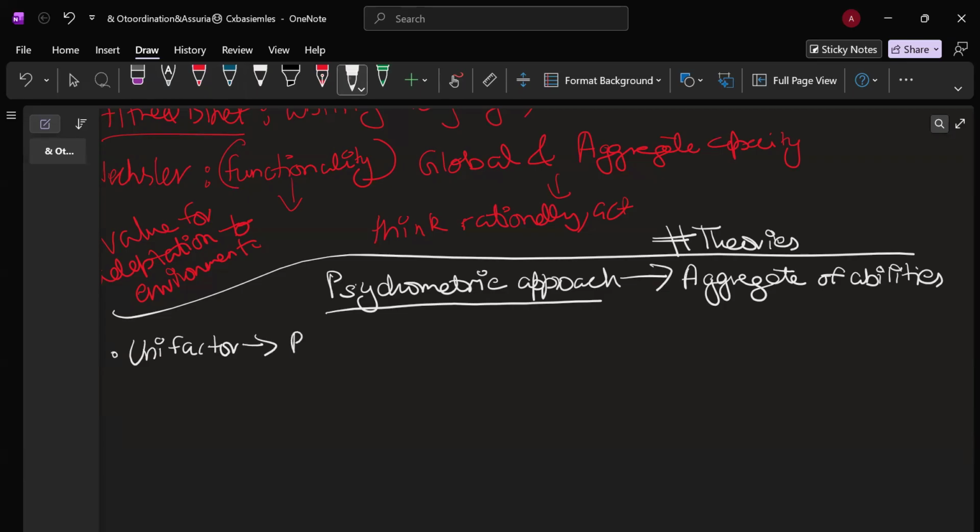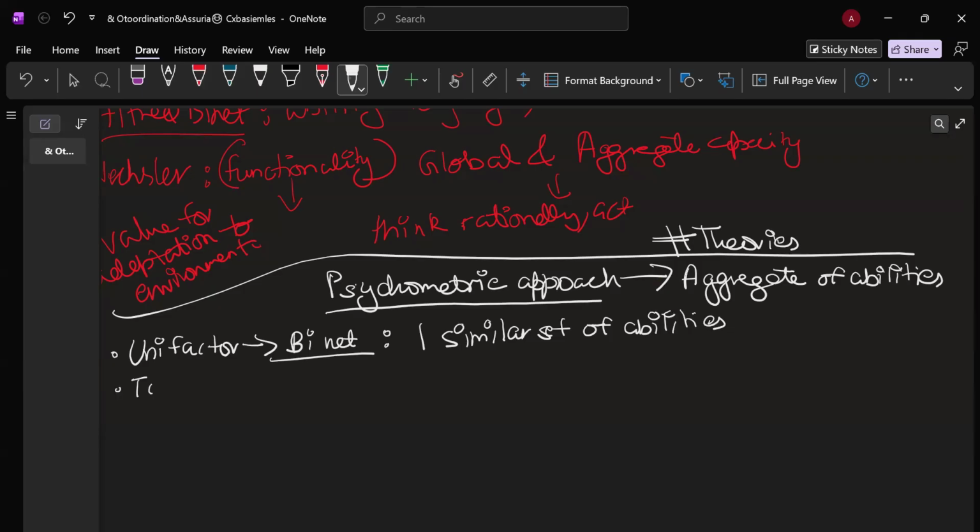So, Alfred Binet comes again and he says that intelligence as per him consists of one similar set of abilities which can be used for solving any or every problem in an individual's environment.